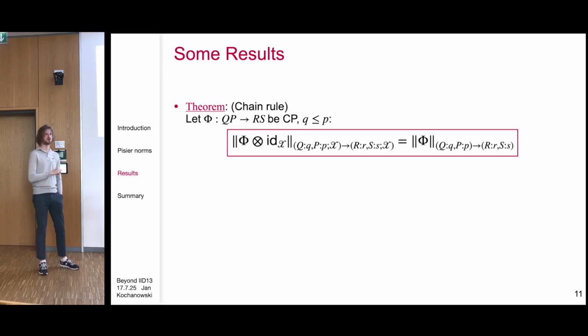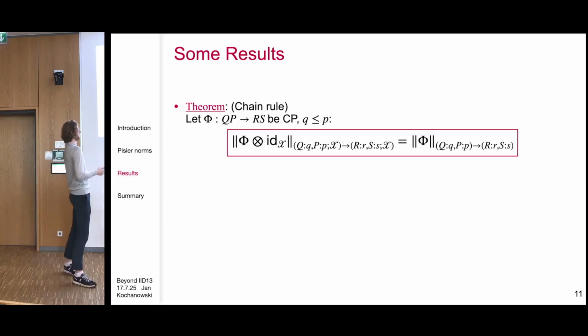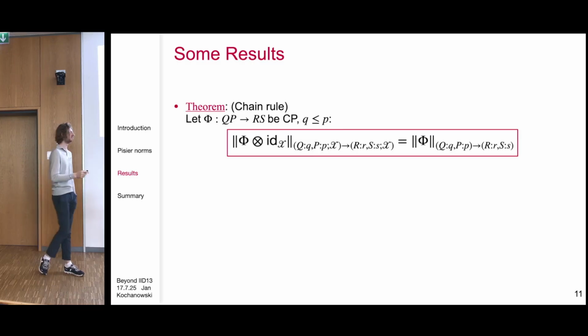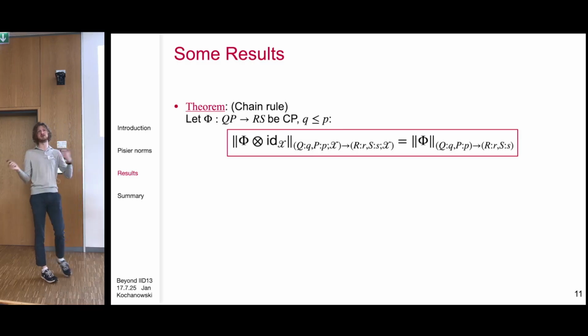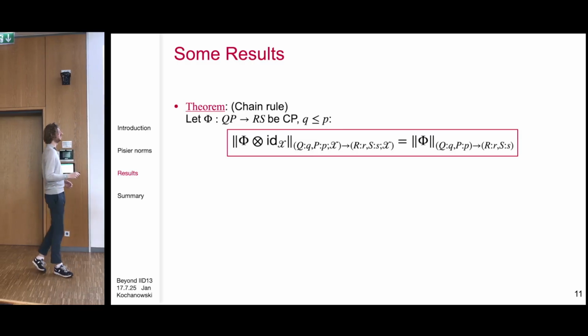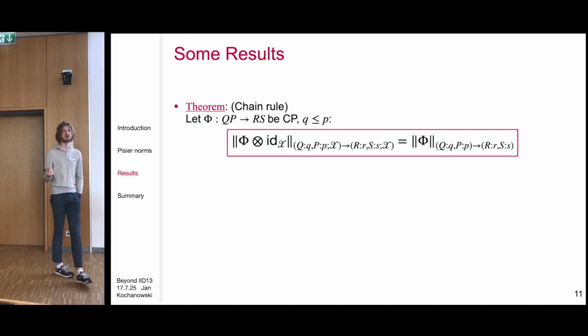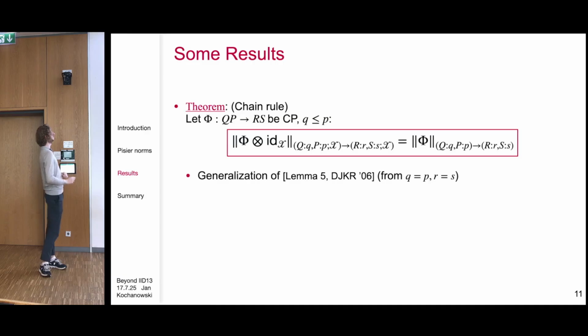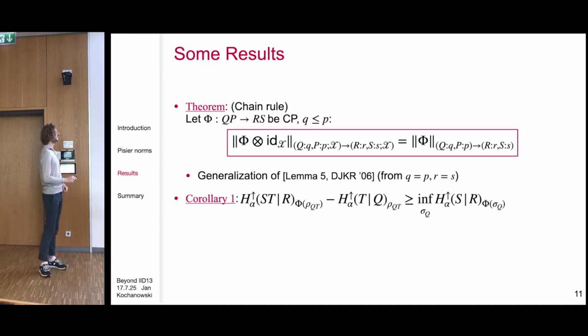If the identity was on the left, then this clearly would not be true, because then this would give you the completely bounded norm if you took the supremum, but in general the completely bounded norm is not equal to the norm, so this would not be true. But with the identity to the right, this is true. Now maybe this looks a bit cryptic, but you can look at this dictionary that I showed you two slides ago between entropies and norms, and this directly gives you this inequality between conditional optimized